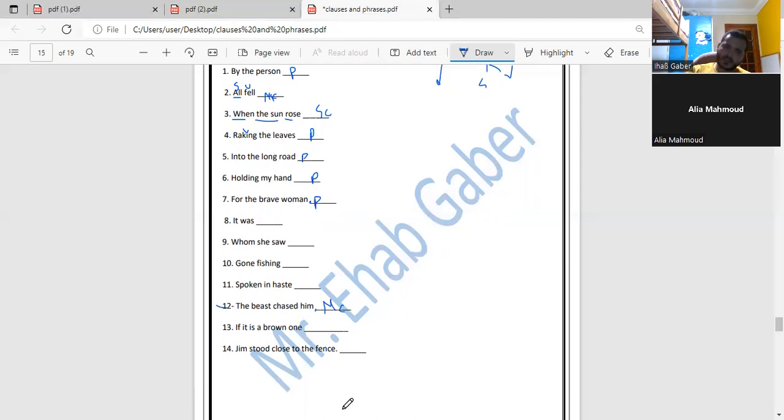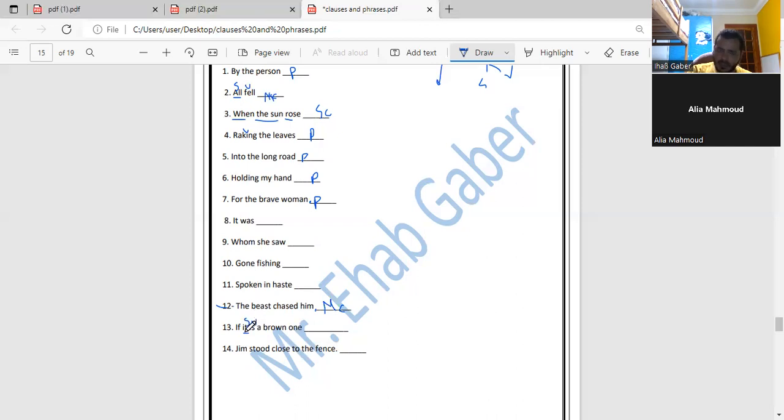What kind of line is this? Is it a phrase or a clause? Here we have the subject, it, and here we have the verb, the helping verb is.